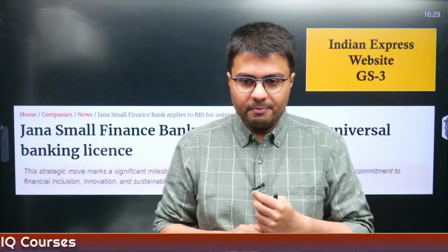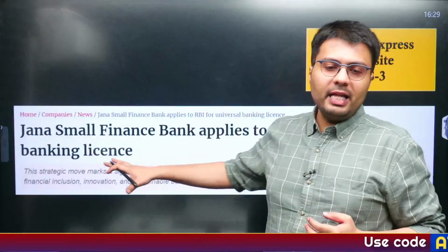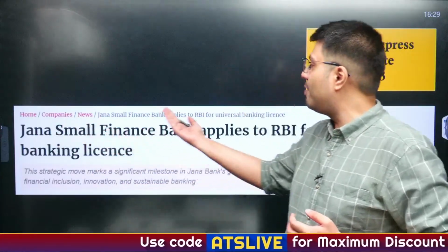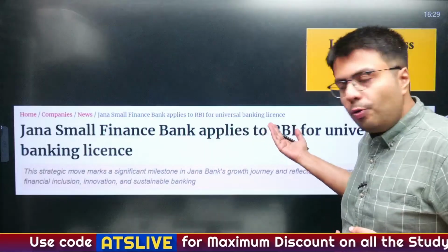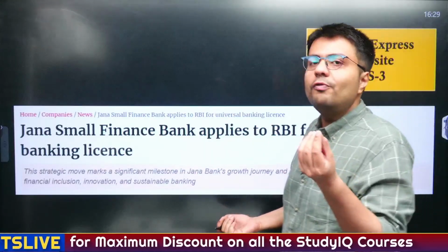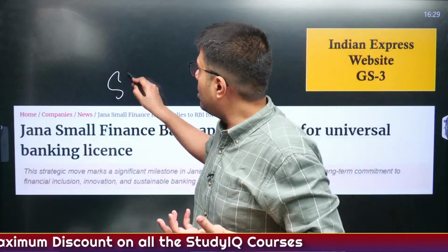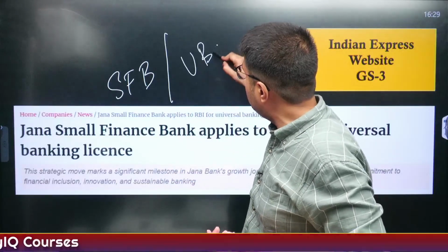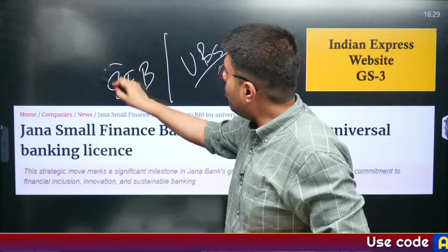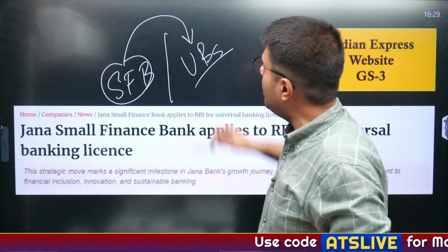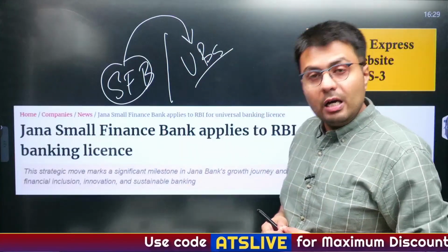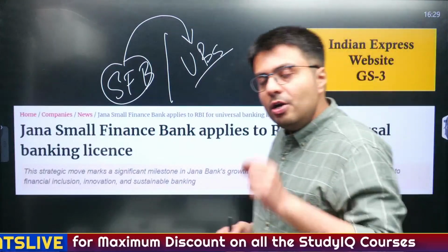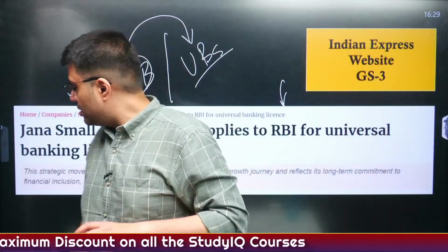Now moving to this next article, it says that a small finance bank called Jana Small Finance Bank has applied to RBI seeking the license of a universal bank. So here, what a small finance bank is becomes important. How is it different from universal banks? And also we need to understand how a small finance bank can transition into a universal bank. What are the RBI's criteria for it, right? This is what is important from our today's discussion.